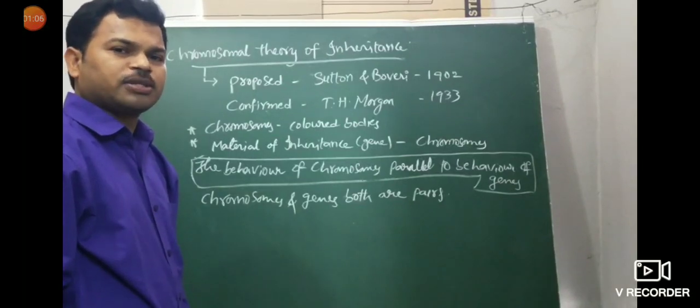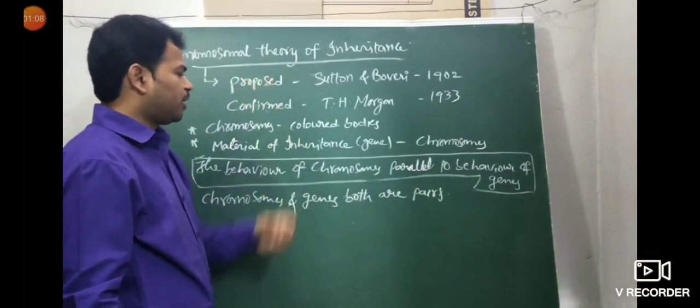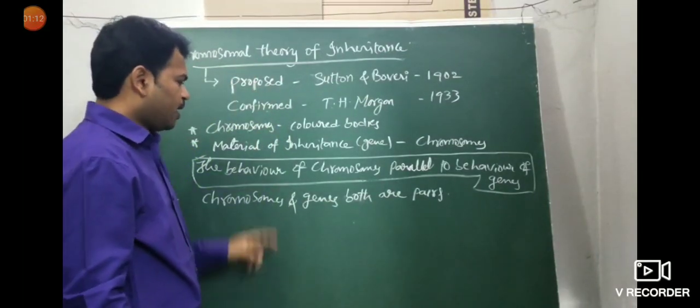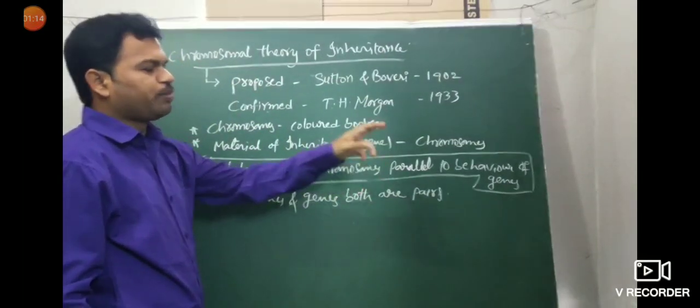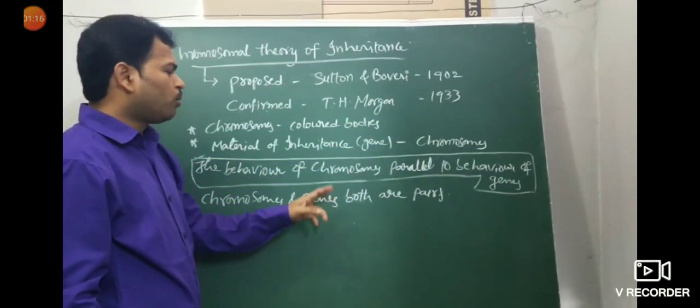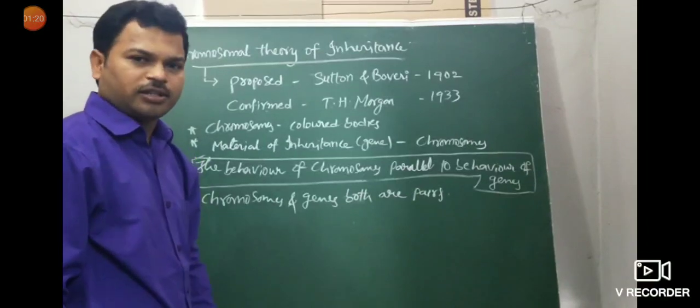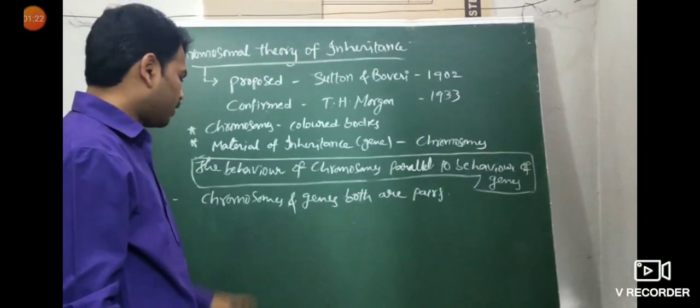Very important concept. What is the principle, or the concept, of the chromosomal theory of inheritance? The behavior of chromosomes was parallel to the behavior of genes. How was the chromosome behavior? The genes behave the same way. That is the meaning of that.